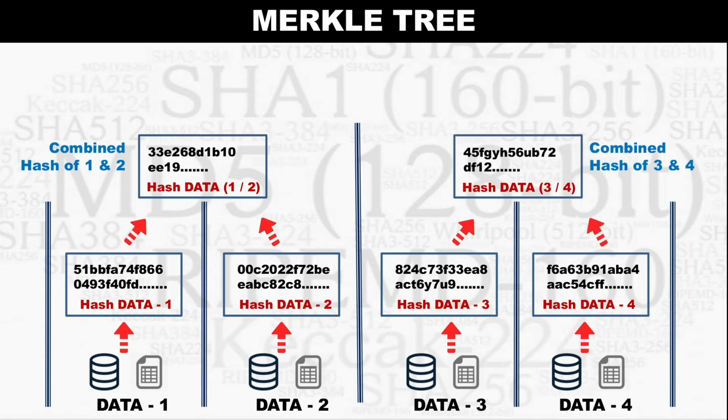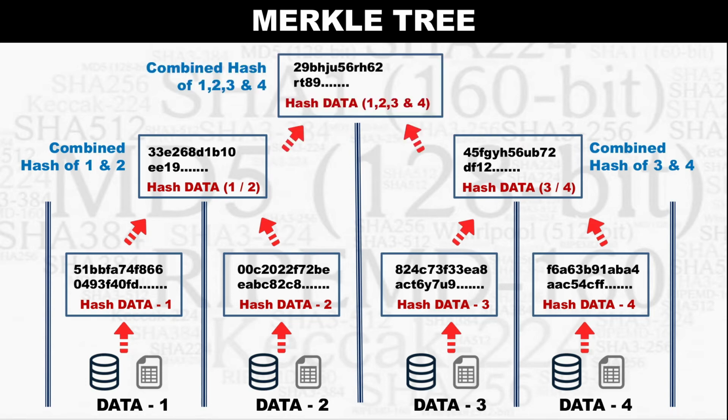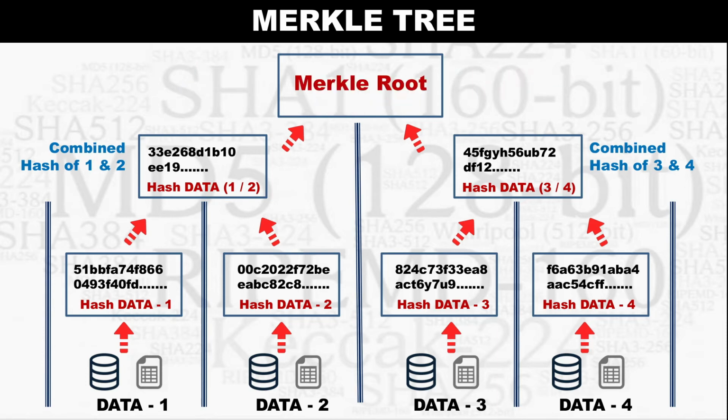Again, after this we come to the root hash, which is the combined hash of the complete thing, data 1, data 2, data 3, data 4, and this is also known as the Merkle root. So if the Merkle root is at the top and the hashes are down below representing various data sets, this is called a Merkle tree.